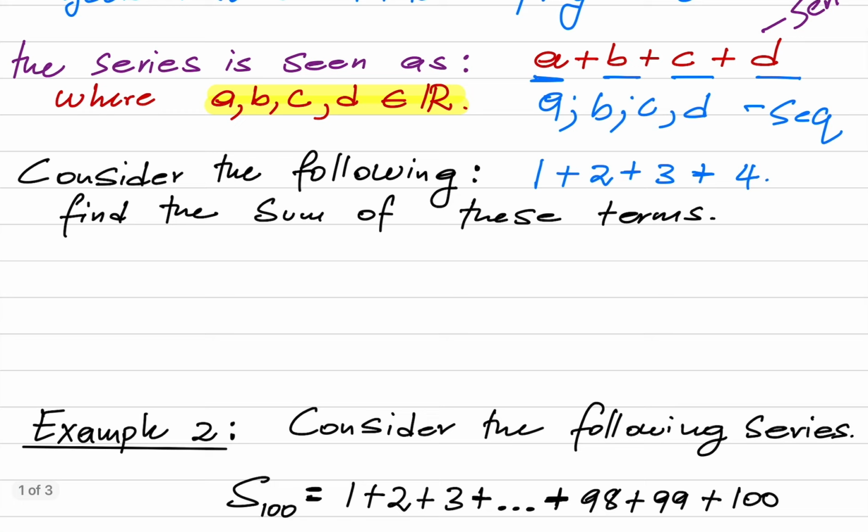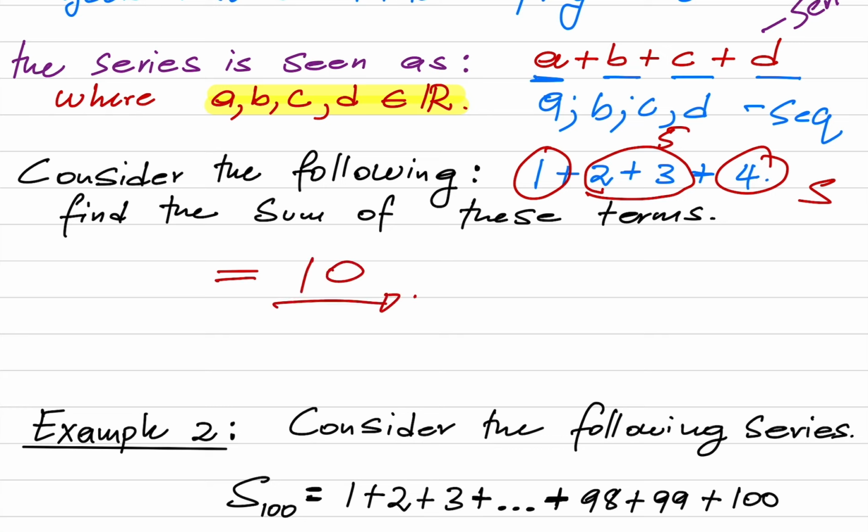Now, consider the following. We want to find the sum of these terms: 1 plus 2 plus 3 plus 4. How can we find the sum? It's fairly simple, you can do it mentally. I add the terms I'm comfortable with first. 2 plus 3 is 5, and 1 plus 4 is also 5. So 5 plus 5 is 10. The sum of 1 plus 2 plus 3 plus 4 is 10. That one is simple, you can add it mentally.